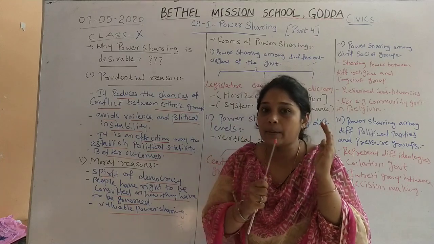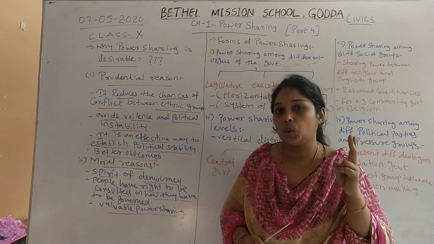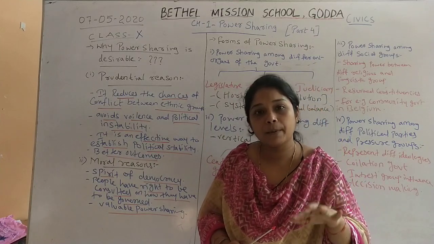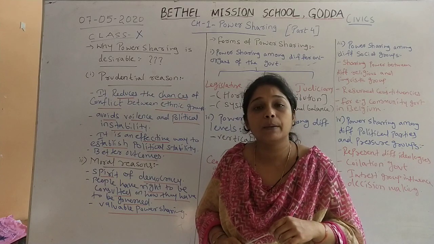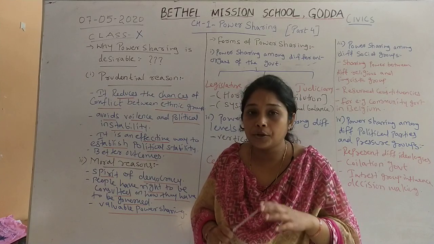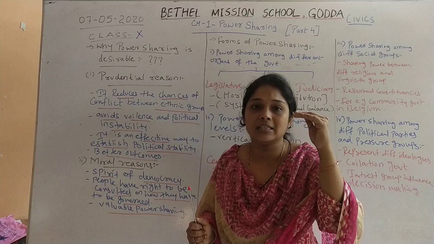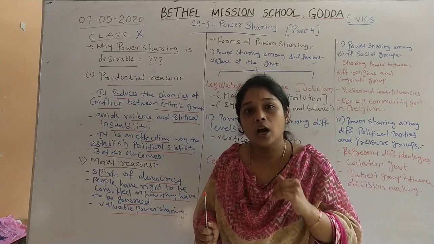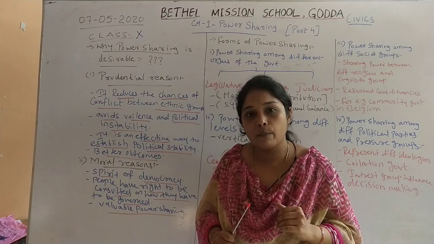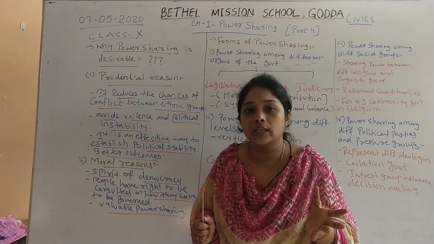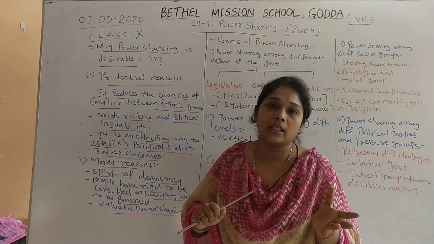But in Belgium there are two ethnic groups, French speaking people and Dutch speaking people. Dutch speaking people are in majority, but due to equal power sharing between central, state and community or local government, conflict was not there between those two ethnic groups.